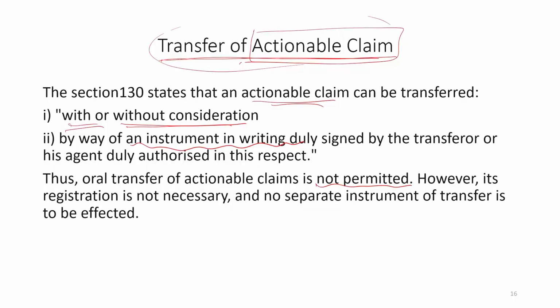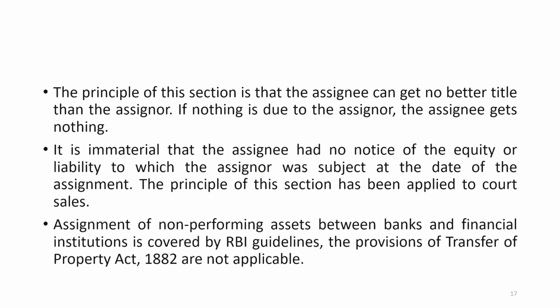It has been said that it can be done only through the written agreement itself. Registration is not a requirement at all, so no separate instrument of transfer is to be effected. There is no requirement of any other instrument showing that there is a transfer. Only the contract between the transferor and transferee, that this actionable claim is being transferred from this person to that person, is sufficient. Whether it is with consideration or without consideration, it must be mentioned in the deed itself.